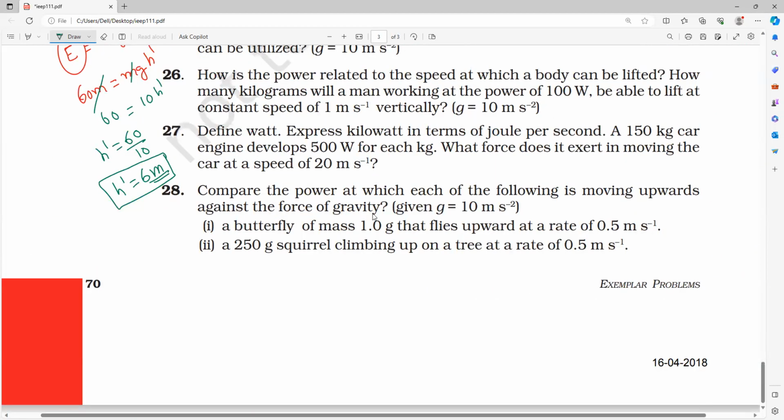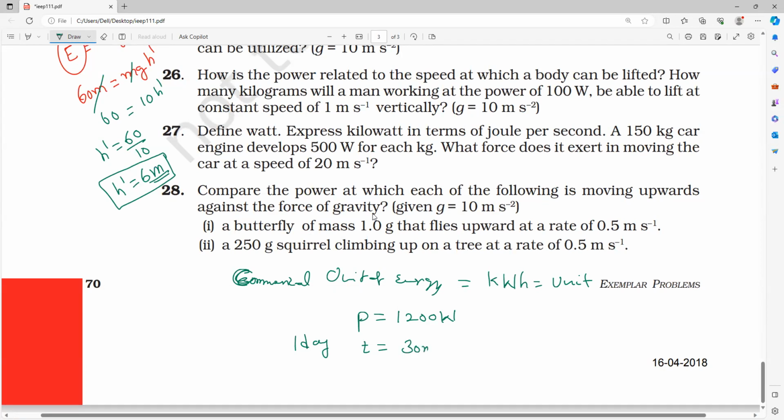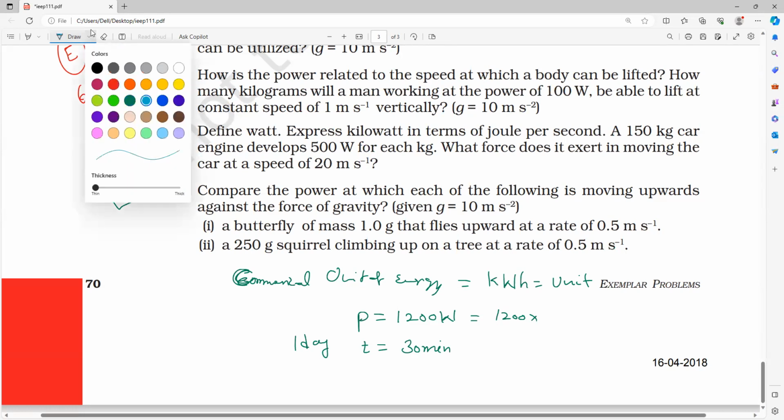Kilowatt hour, which is equal to a unit. The power given is 1200 watt, and per day, how much time is it operated? 30 minutes. So we have to convert into kilowatts. 1 watt is equal to how many kilowatts?